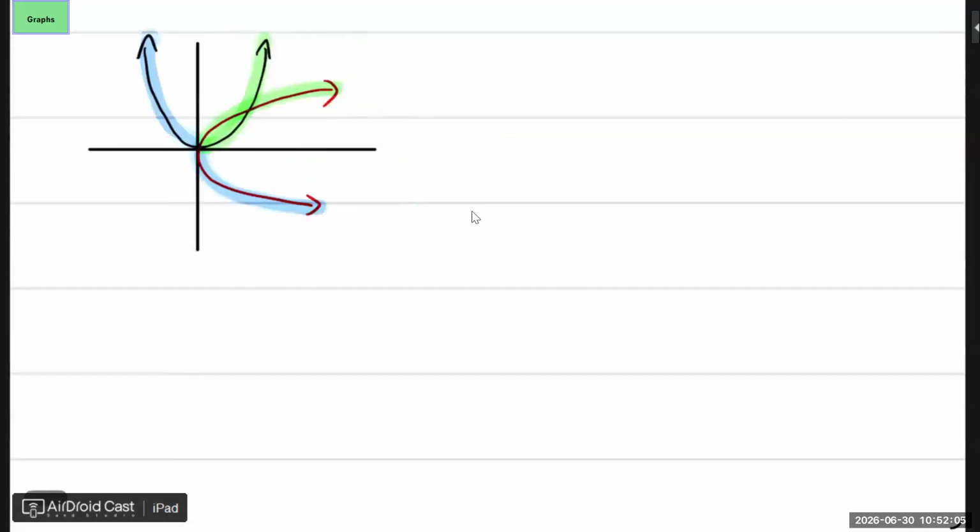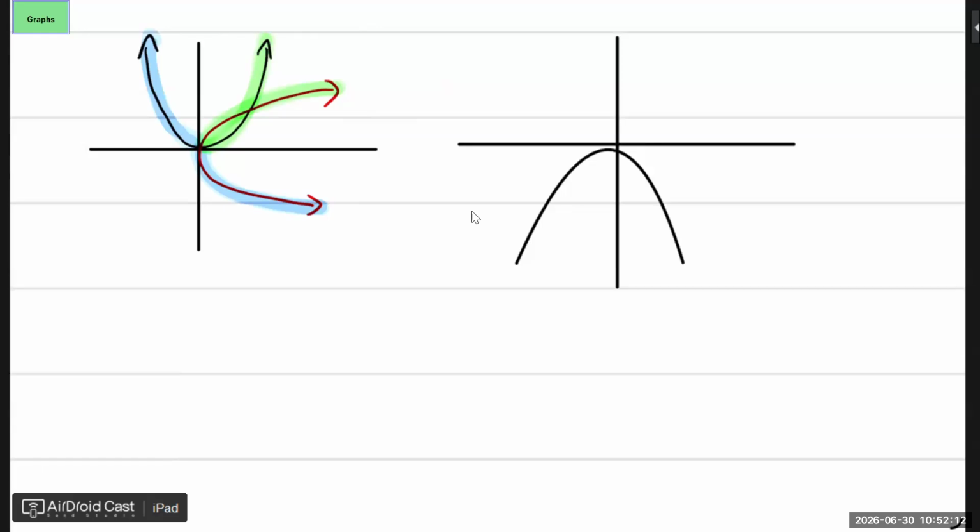And if it's smaller than, if it's something like this, then the inverse will look like this, right? Which is not a function, except if I split it. If I say I'm only going to look at this green part, and that green part is that part, or I'm going to look at this blue part, which is this blue part here. All right.